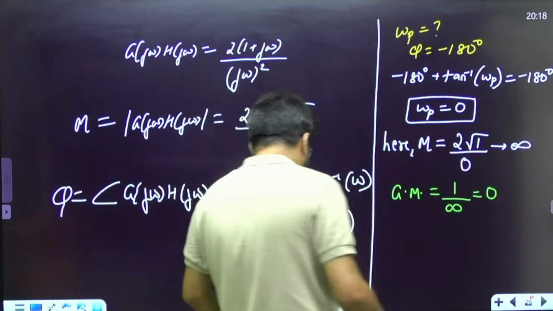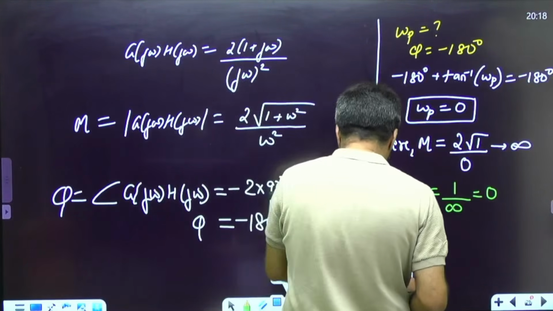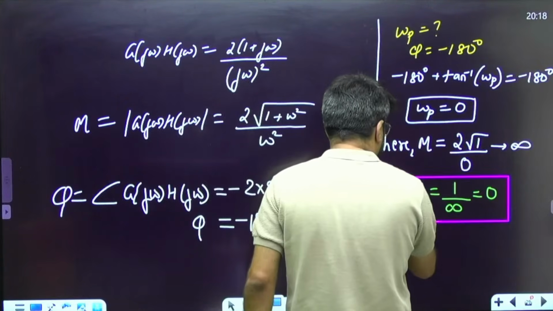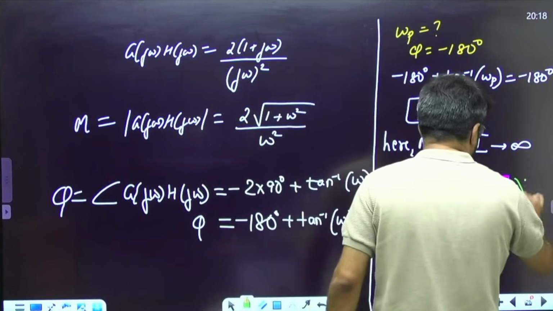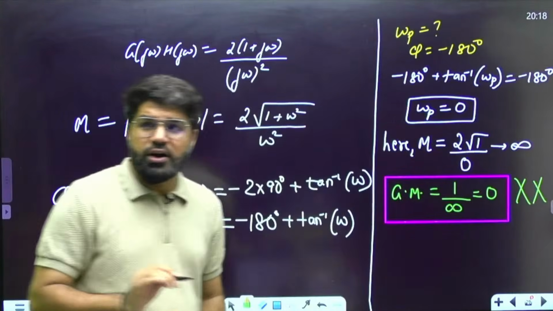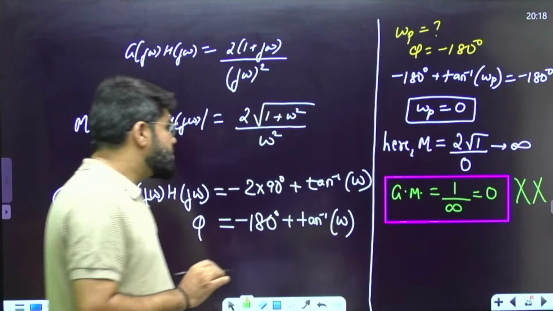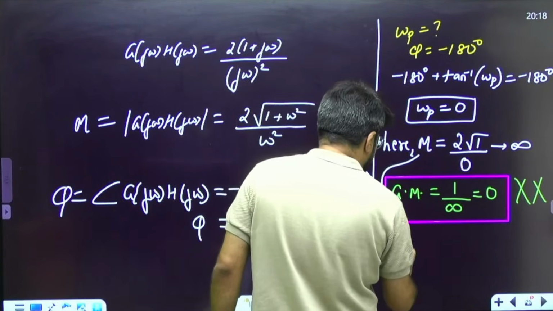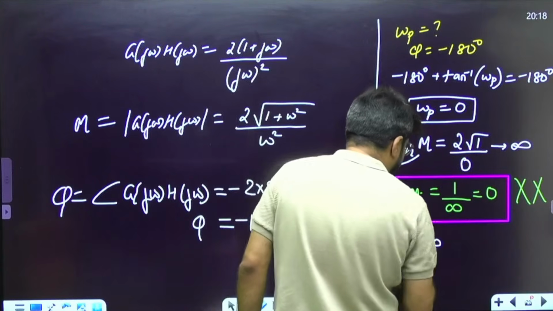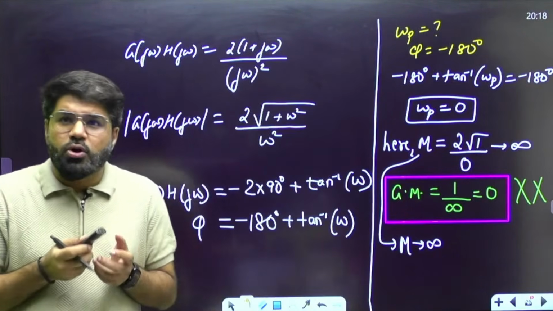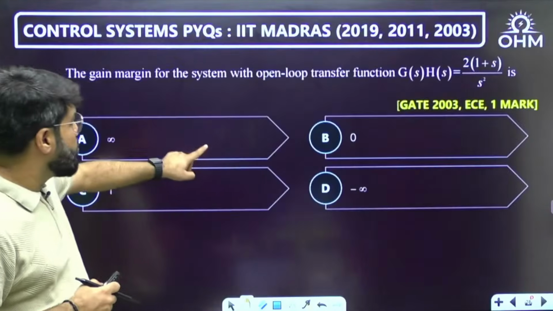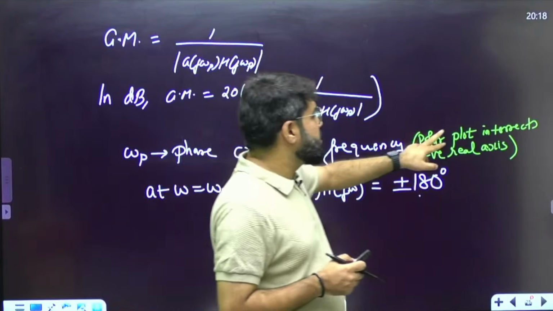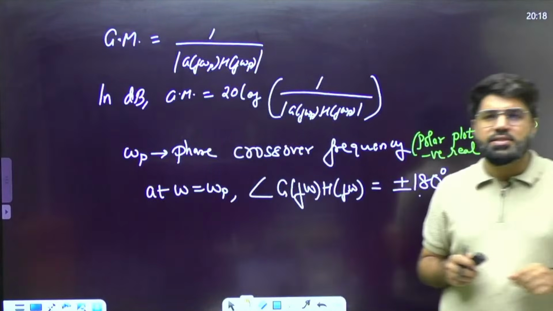This particular point I want to highlight. Here you go wrong. This is something that you have to avoid. Why? Because when you say omega p is 0, but what is the magnitude? Magnitude is tending to infinity. So does it actually cut the negative x-axis? Because I told you the real definition of phase crossover frequency is the point at which the polar plot intersects the negative real axis.